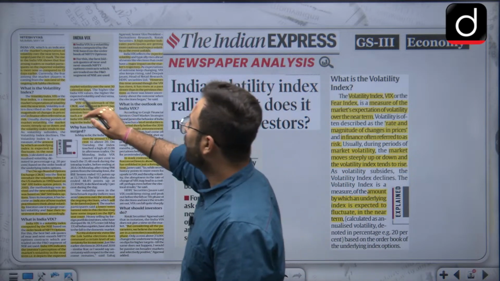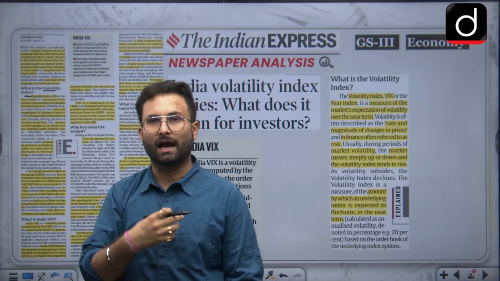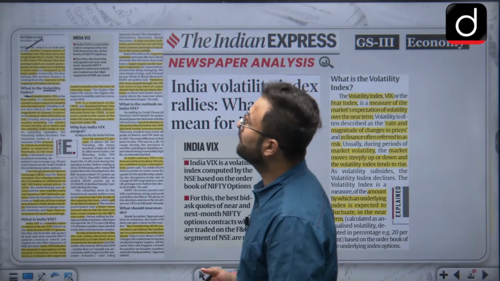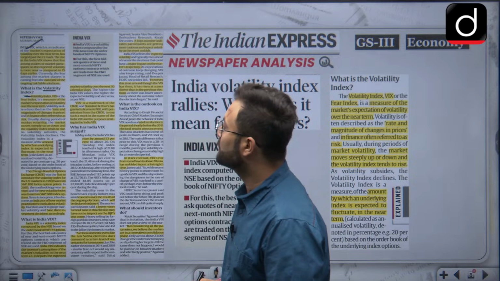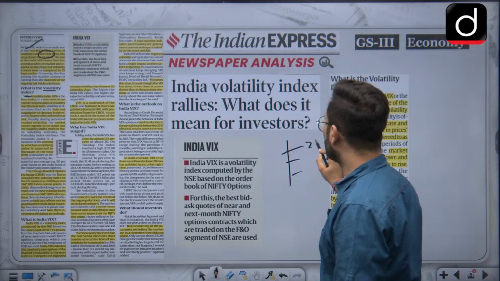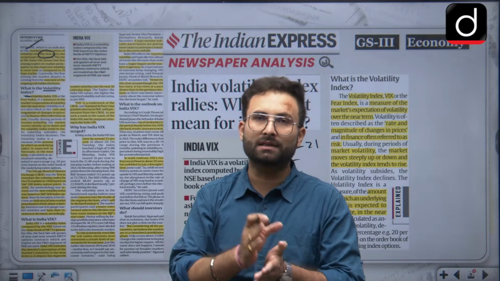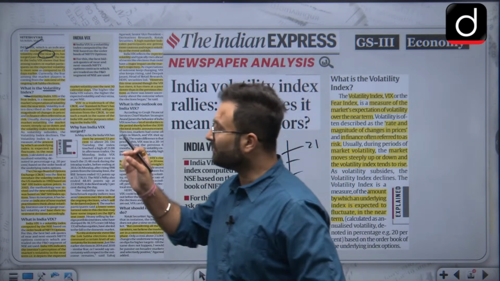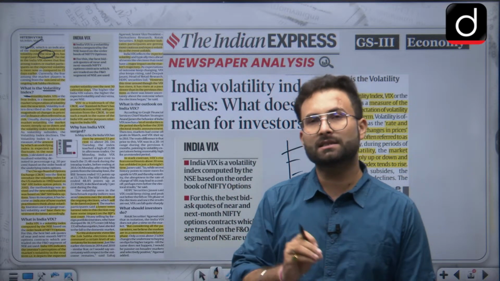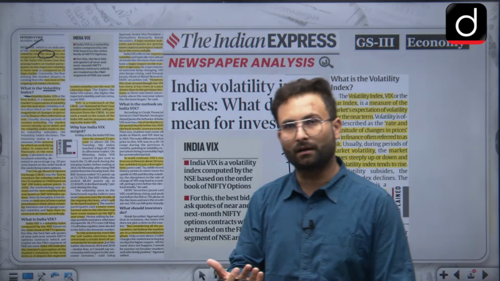Now here, when we are talking about this volatility index, it has hit a high. Markets' expectation of the volatility over the near term has surged past the 21 mark. That means there is an index with certain numbers, and they have crossed the 21 mark. They are saying that markets are more at risk right now. Not vulnerable, I would say volatile. Volatile means that there are fluctuations. Whenever there are fluctuations, markets are more at risk, because people will be averse to making any concrete investments.